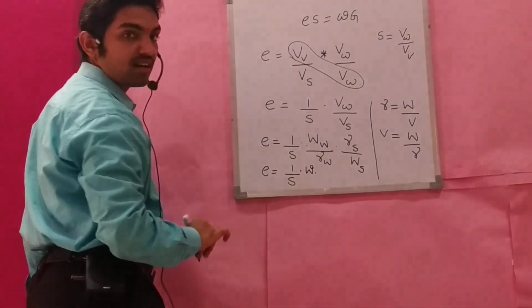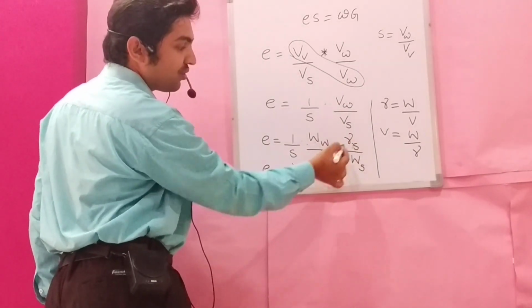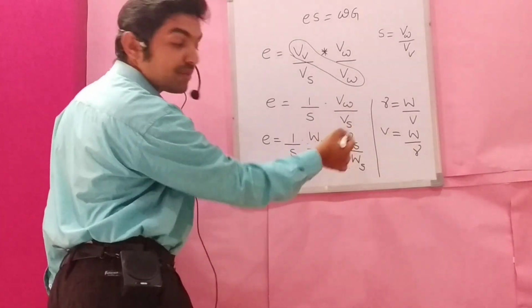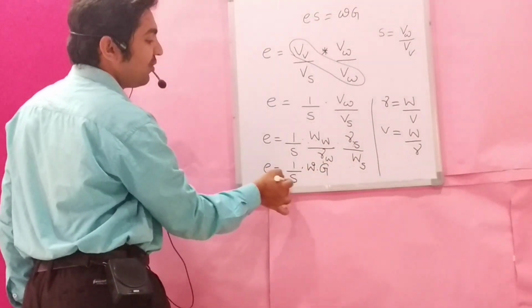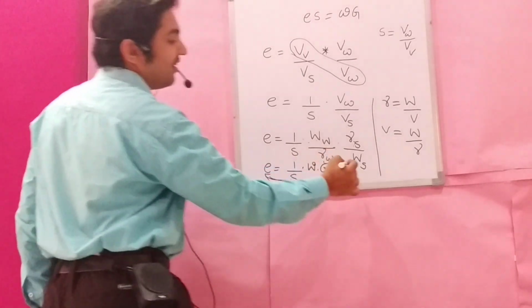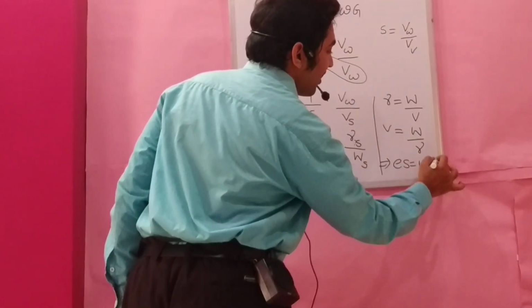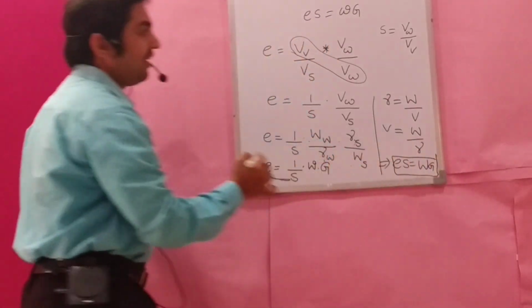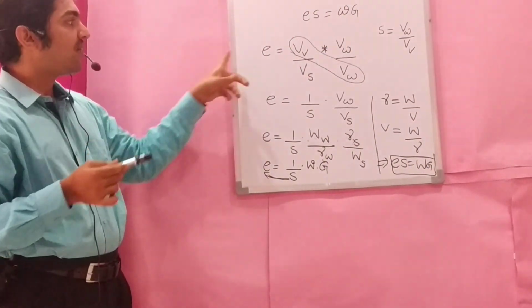Let us represent water content like this. Gamma s by gamma w, weight of substance to weight of equal volume of water, is the specific gravity G. Hence we can say eS is equal to wG. It was proved that eS is equal to wG. We take any variable and convert it into another variable. That's what we have done here.